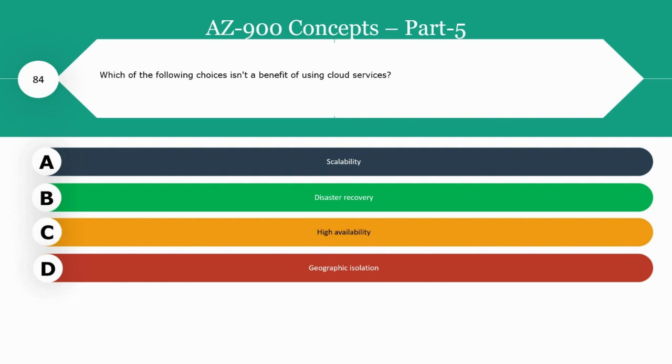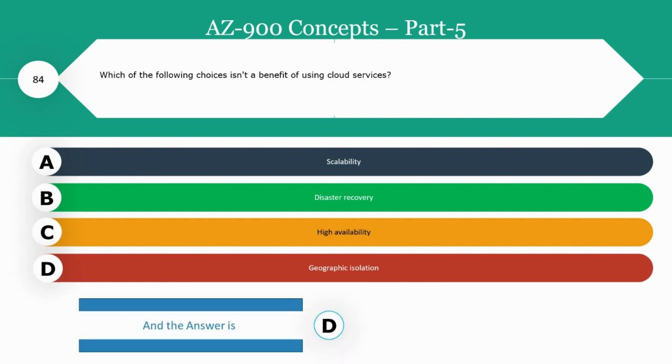Here, you can choose to create cloud resources or services in a single region. However, one of the primary advantages of cloud computing is geographic distribution. So the odd one is geographic isolation, and that is the correct answer for this question.